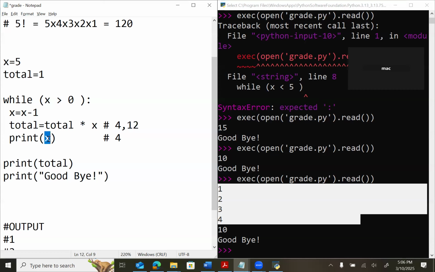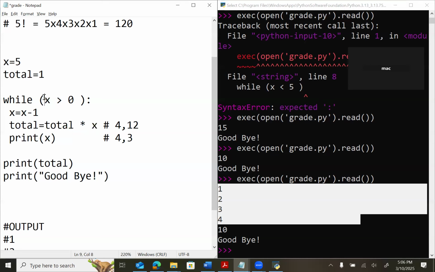I have a question, sir. Why did the total change? Yes, I understand now. Because we are giving the new value to the total again. So the x is 3 now. Is that right? Yes. So it will print 3.